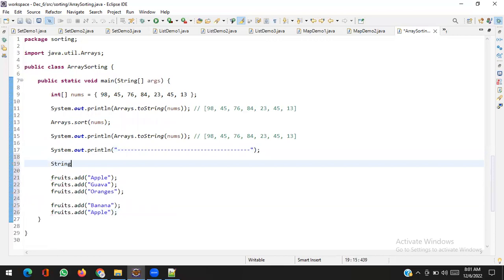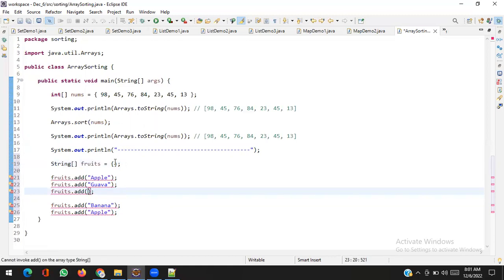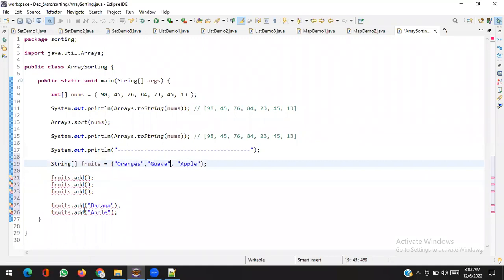I'm talking about the array, so String fruits equal to, let's say, oranges, let's say apple, let's say guava, let's say banana, let's say pineapple.